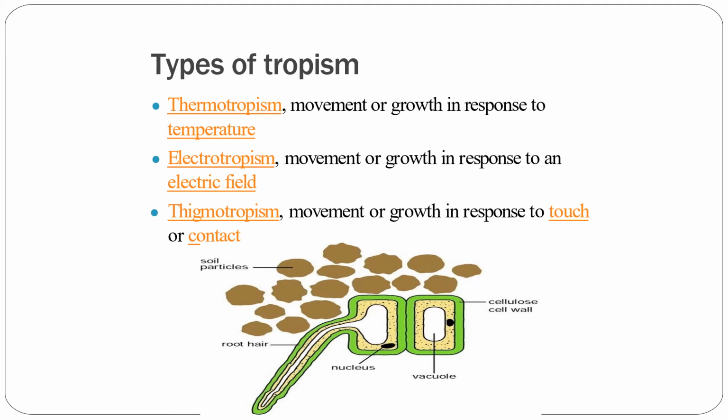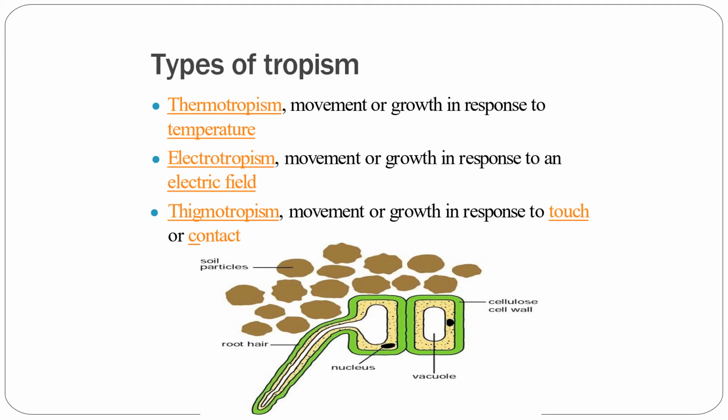This is the movement of the organisms or growth in response to temperature. Then electrotropism. This is the movement or growth in response to an electric field. Then thigmotropism, this is the movement or growth in response to touch or contact. So you can see this diagram.